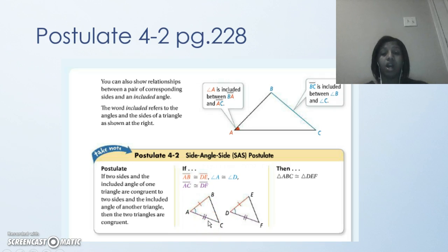Alright, so AB is congruent to DE. It's marked here for you. You have your angles. They're also marked, those are congruent. And then you have your sides, AC and DF. Those are marked by two lines, so those are congruent. Therefore, triangle ABC is congruent to triangle DEF. Alright? Sorry, I hope I'm not talking too fast.